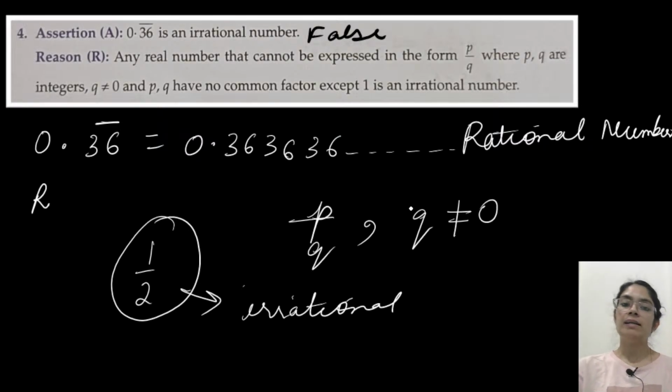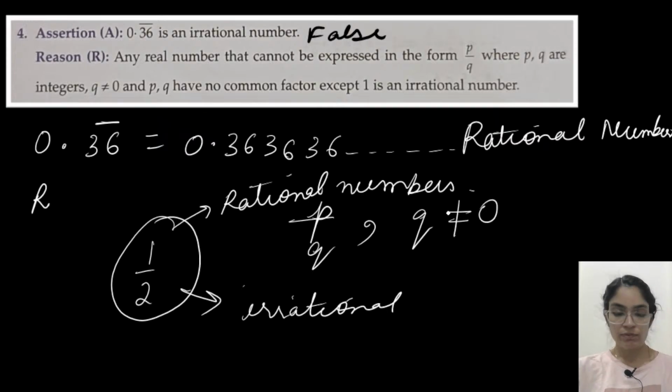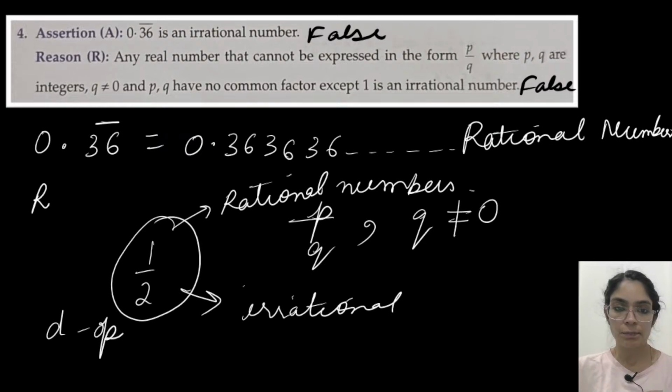Yes, so we have already learned the definition. This type of numbers are rational numbers. So this means R is also false. So which option is this? Both A and R are false. Yes, Tarunya has mentioned option D. When Aishwarya mentioned, so D option. Both A and R are false. Okay, let's do the next question.